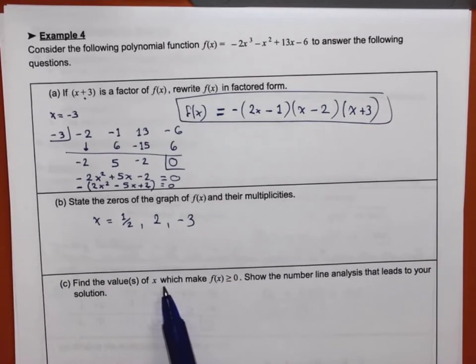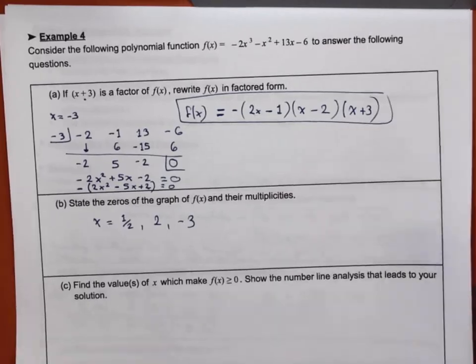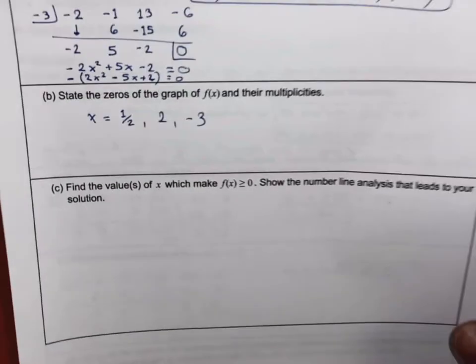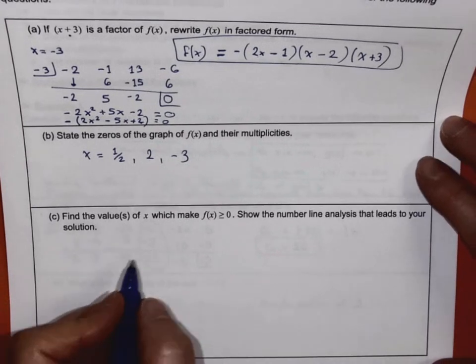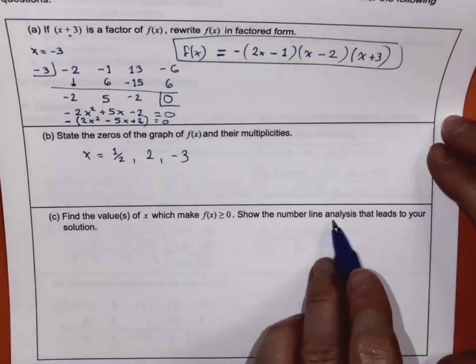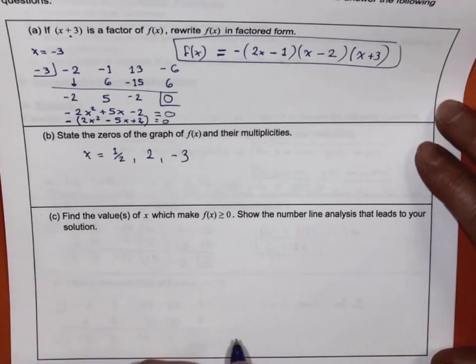Find the values of x which make f of x greater than or equal to 0. So that means I want to figure out where is my graph above the x-axis. Again, that's going to be a gymnastic that we're going to do quite a bit, and so we need to be familiar with that. So I want to find, and then we need to show with a number line analysis how we get to our solution.